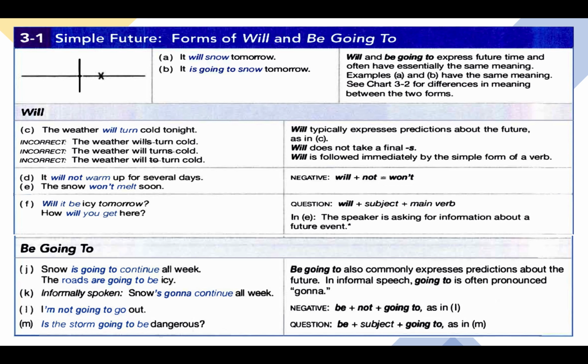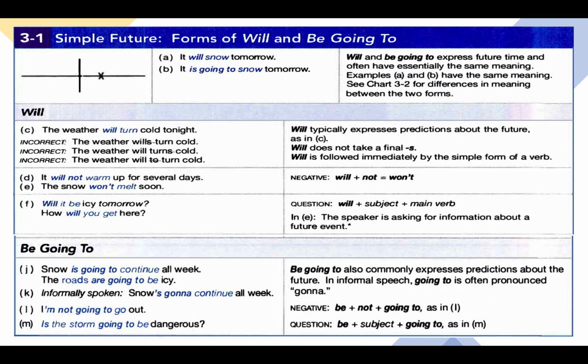Now let's start with the first one, will. You have here another example. The weather will turn cold tonight. So will, as we know, typically expresses predictions about the future, like something that might be true, that might happen in the future. So that's a prediction, coming from the verb to predict. And there are a few things we have to bear in mind when we use this will.